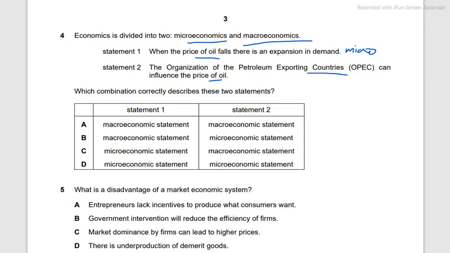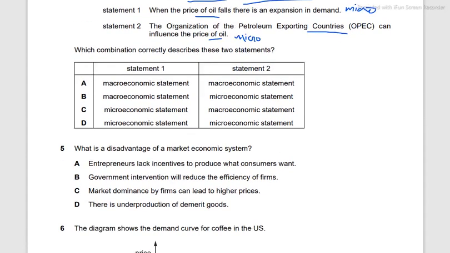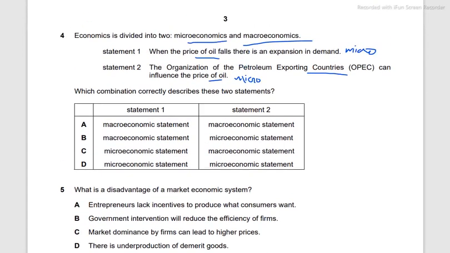The data is the price of oil. So this is also a micro statement. It is an individual industry. It's not the overall performance or the overall prices. So this is micro and this is micro as well. We're going to find an option that suits that. Micro and micro. D.